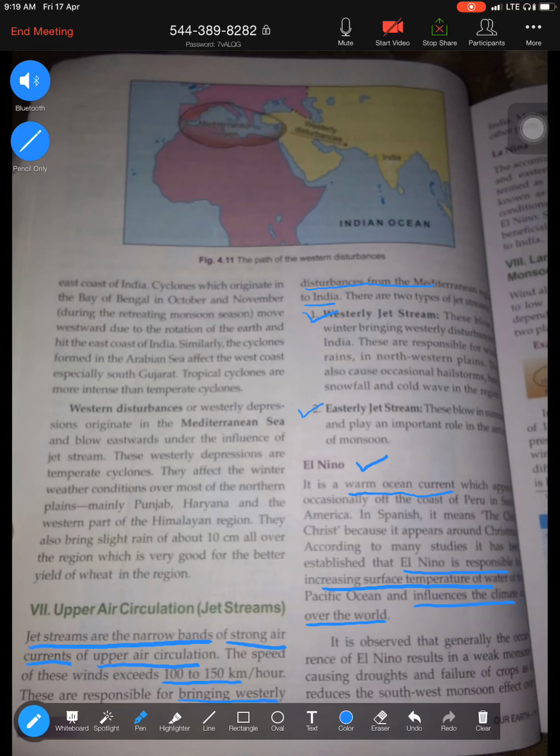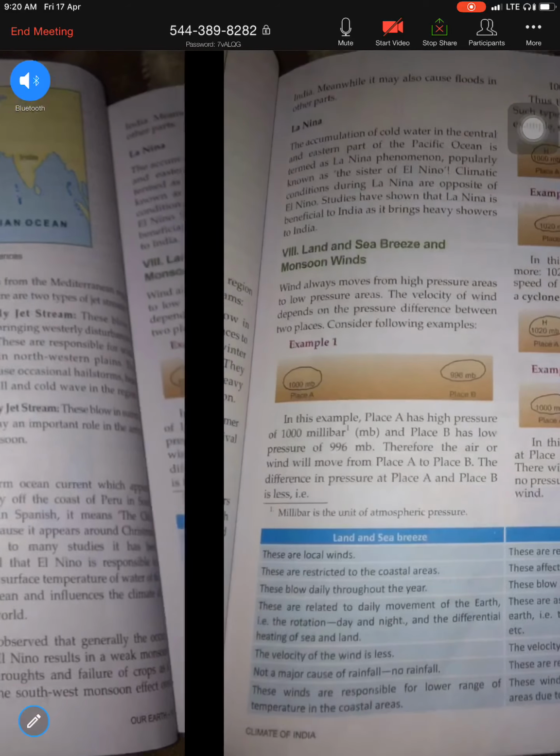Now let us try to understand how El Nino affects the climate of a country. Because it's a warm current, it results in a weak monsoon. Because it is very warm, the monsoon becomes weak, causing a lot of drought, dryness, failure of crops, and reduces the southwest monsoon effect. It makes the condition very dry and destroys the moisture trapped by the southwest monsoon, causing drought and crop failure. So that is the role played by El Nino.